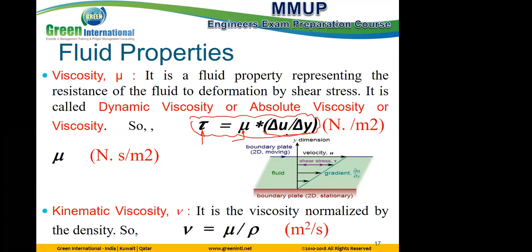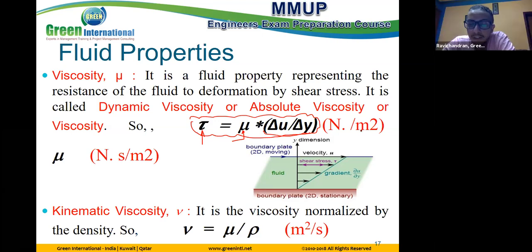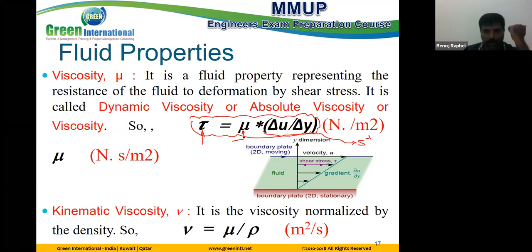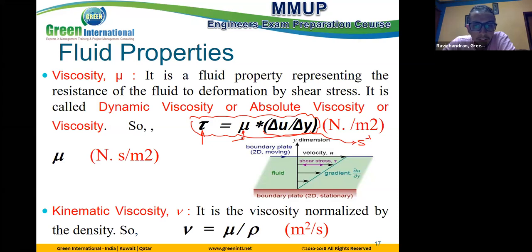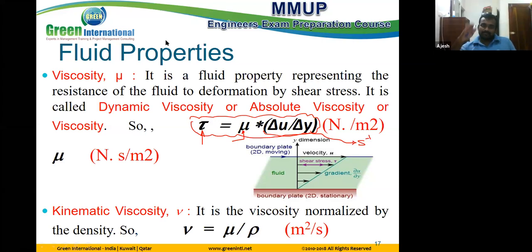The voice is breaking. The unit of tau is the same unit as pressure, Newton per meter square. Can you repeat? Your voice was breaking. Repeat? Yes, sir. Your voice was breaking. We need to have less noise. Okay.